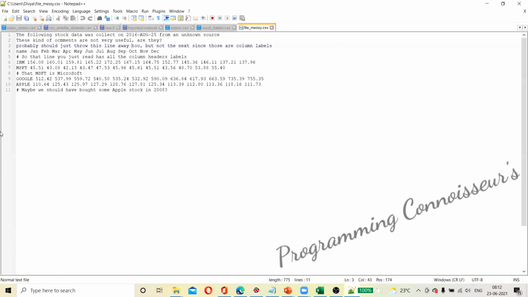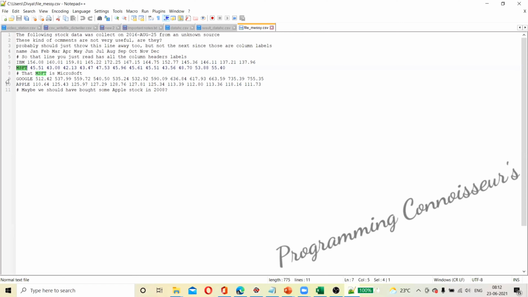So how will we read this data into a data frame? What is the useful data we can read? First thing we need to observe: this may be the heading, the column index, and all the company names may be the row index, and the values go into the data frame.